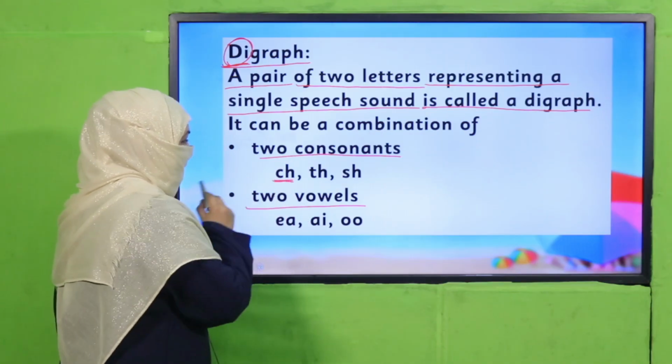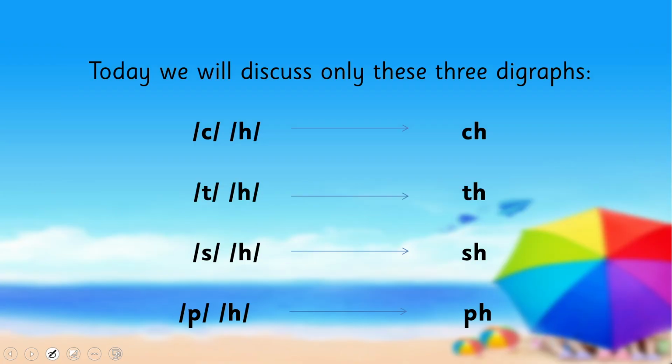Now, look at this digraph. Okay, I'll explain it over here. This is C and this is H. Do you remember this sound? I have taught you. What is the sound of C? Yes, it's K. And what is the sound of H? It's h. So k, h, these are their individual sounds. But when they are together, they don't sound like that. They make a new sound which is ch, as in chair. This is chair. This CH is giving sound which is cheer, right?